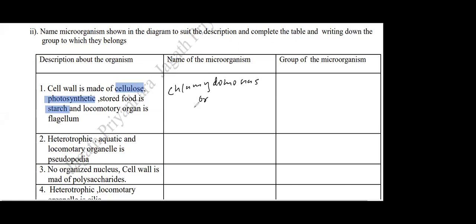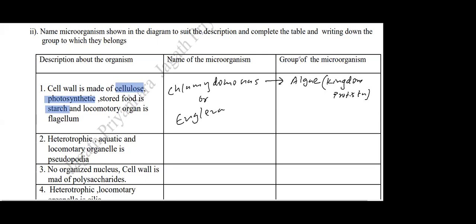Or you can write Euglena. For the group, if you write Chlamydomonas, you can write algae, or you can write both, both are accepted, or you can write kingdom Protista.